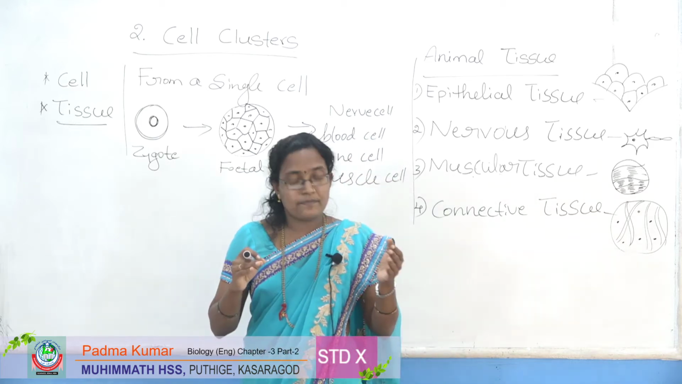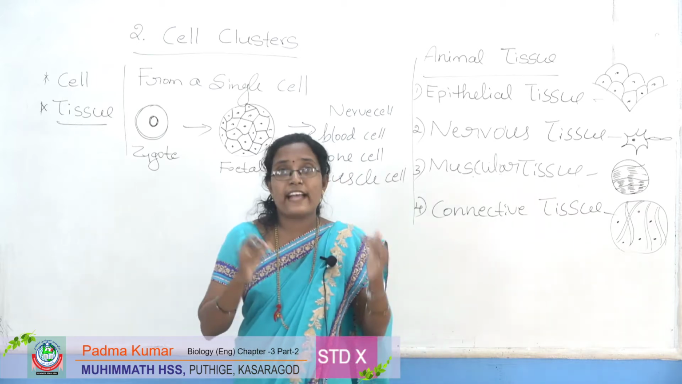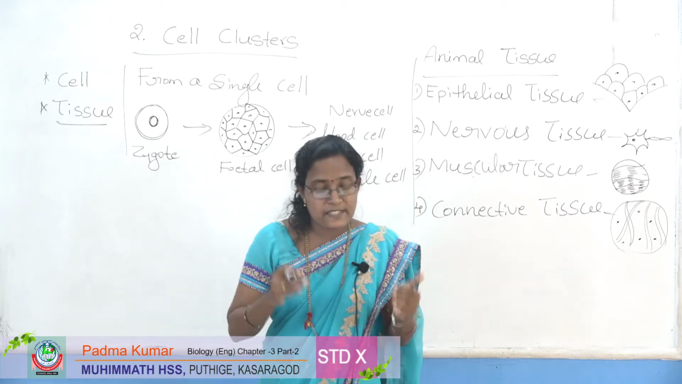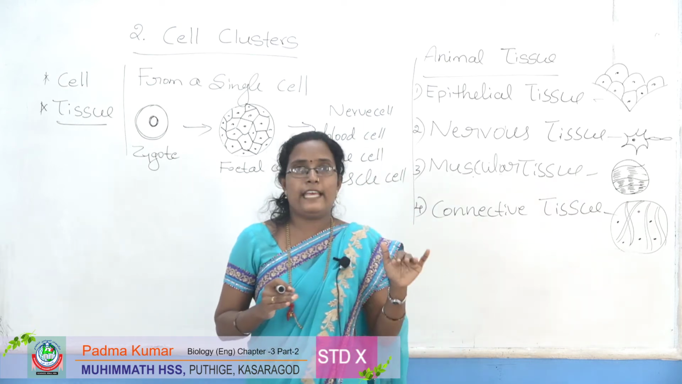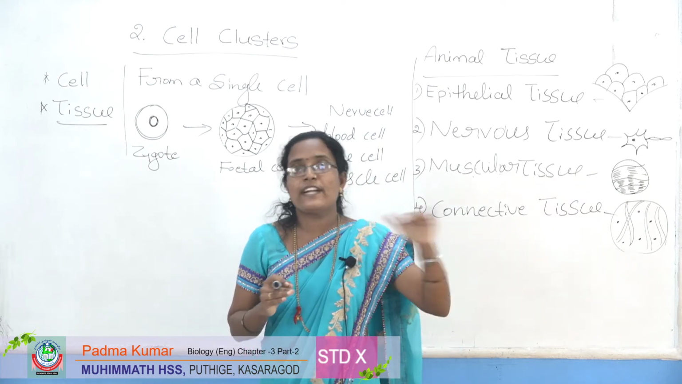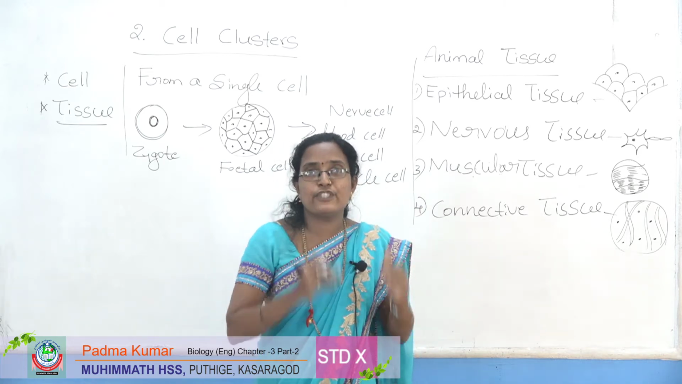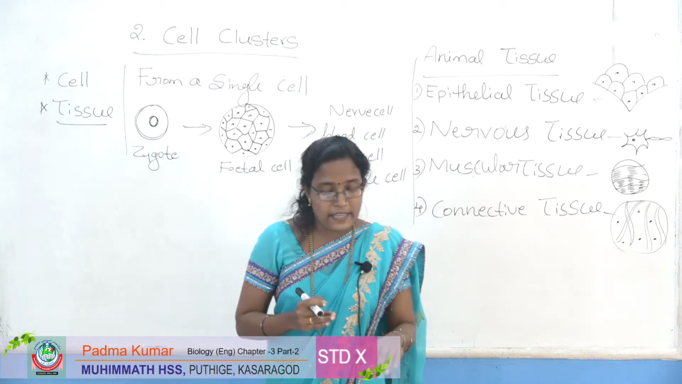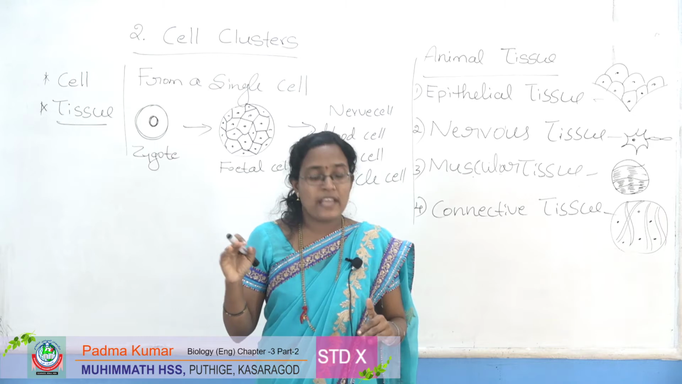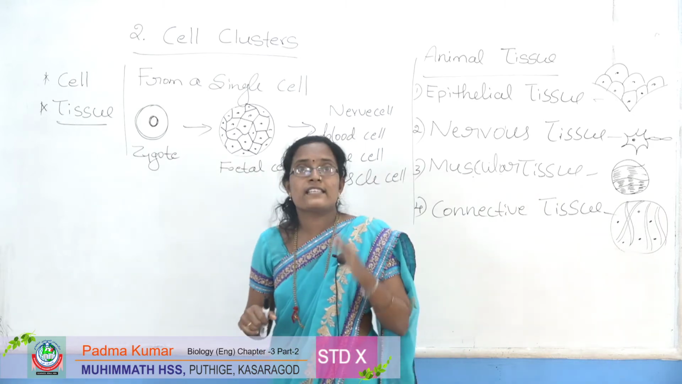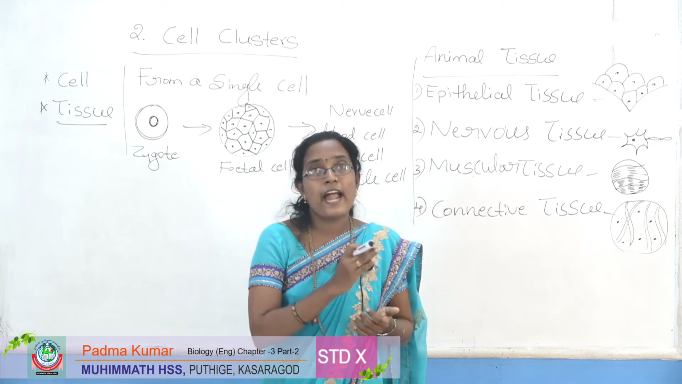All cells are the same, and the coordinated action of these tissues helps in performing different physiological functions effectively. And have you observed nerve cells? In your textbook there is one diagram of nerve cells, blood cells and bone cells.